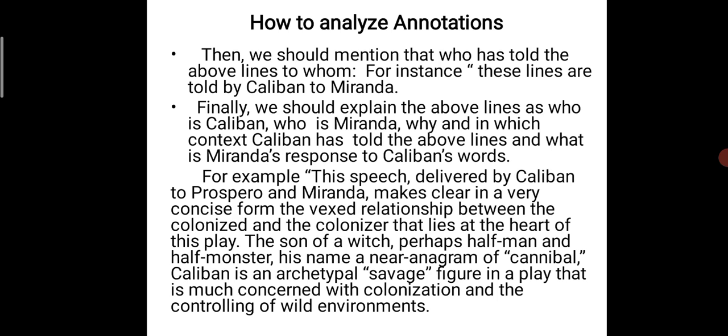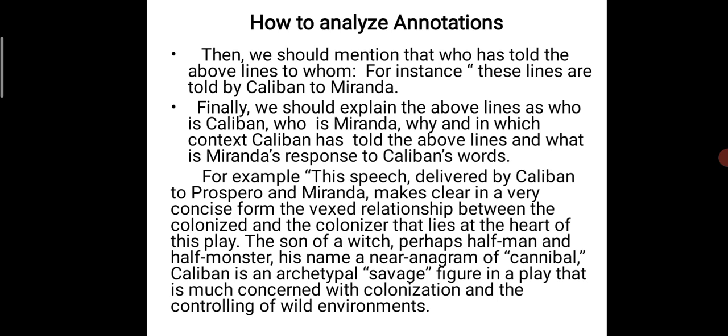Fourth one is in which context, who has told, why he has told the lines to whom. We have to explain the above lines. That's the fourth rule. When we come to the fourth rule, for example, this speech delivered by Caliban to Prospero and Miranda makes clear in a very concise form the vexed relationship between the colonized and the colonizer that lies at the heart of this play.